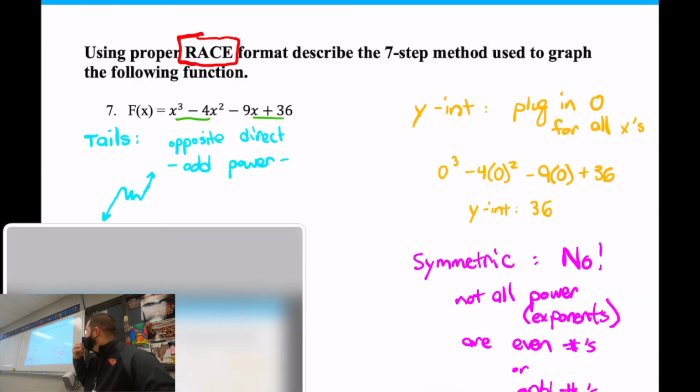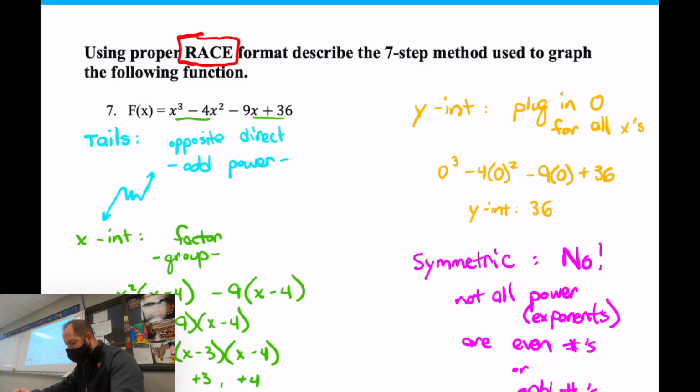So we can definitely see this original graph is not symmetric.